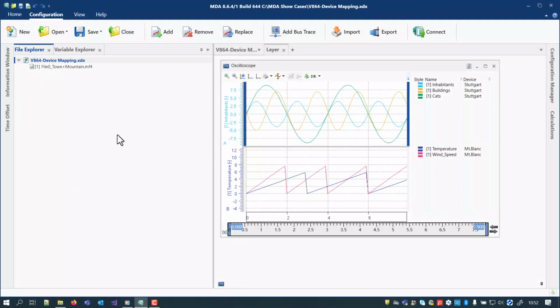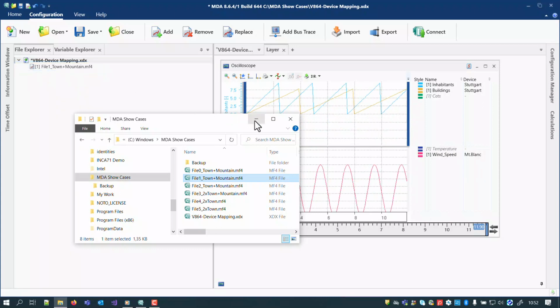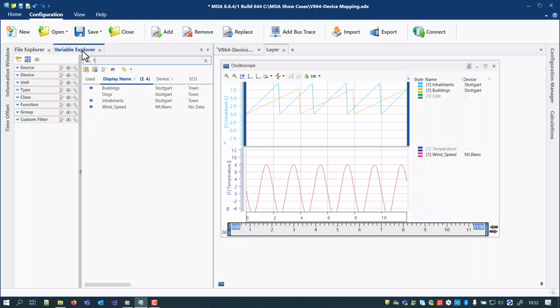When measure files are replaced, MDA has to identify clearly from the new measure file the signals used in the configuration. The criteria applied for this identification were reworked and enhanced in MDA 8.6.4. For illustration purposes, I have prepared some measure files. Also new is the direct replacement of measure files by means of drag and drop from the Windows Explorer. In my measure file examples, I've chosen as device information some ITAS locations as well as famous mountains.